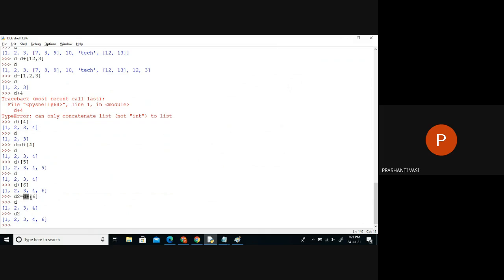So on the combination, I got a new object where we have 1, 2, 3, 4 and 6. D2 is now pointing to which object? The new object. And D is still pointing to which object? The previous object only.